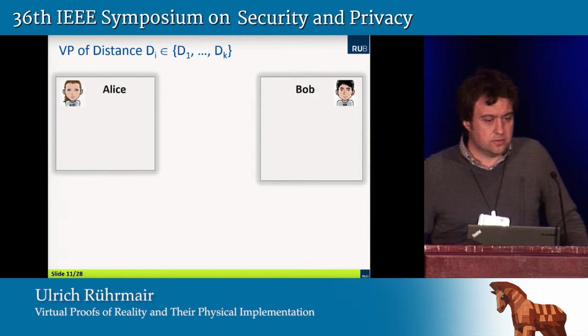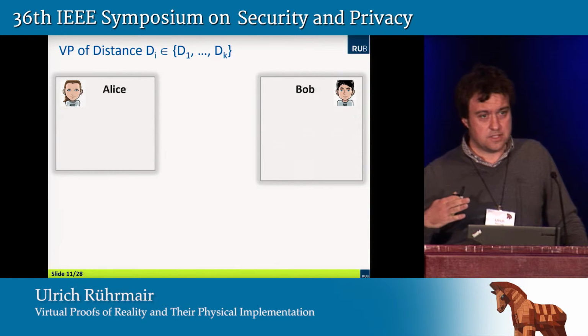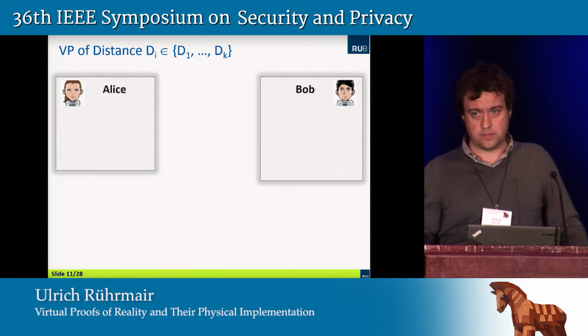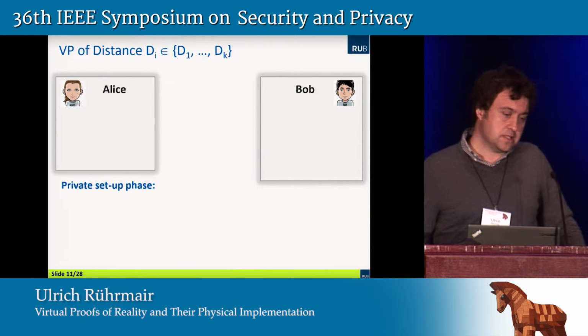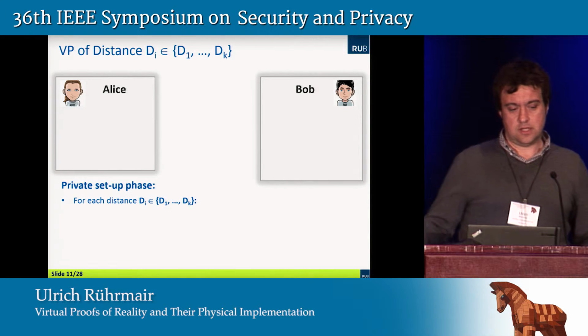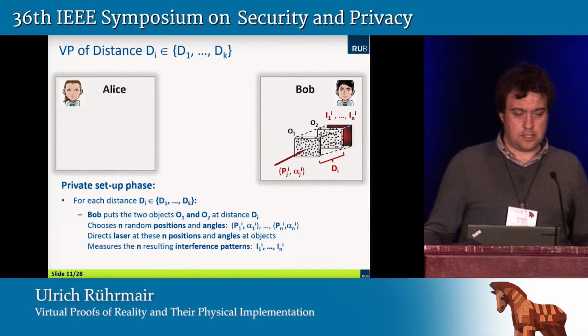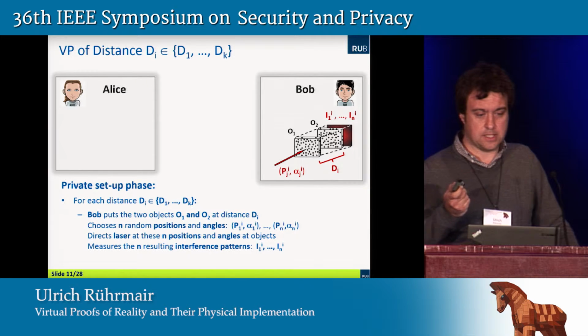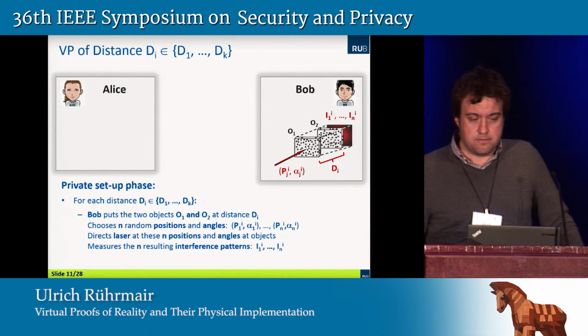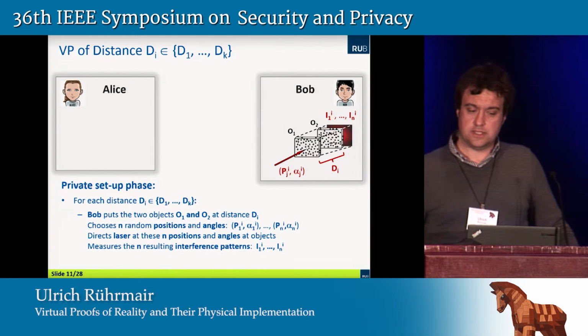First of all, I need to tell you that we discretized the distance levels, obviously, because it was no use to prove a full and continuous spectrum of distances. Now we also assume that there's a private setup phase, and in this private setup phase, Bob does the following. For each of these discretized distance levels, he puts the two objects at that distance, d. He then chooses n random positions and angles and directs the laser beam at these n random positions and angles at the first object. And then he measures and stores the n resulting interference patterns, okay?